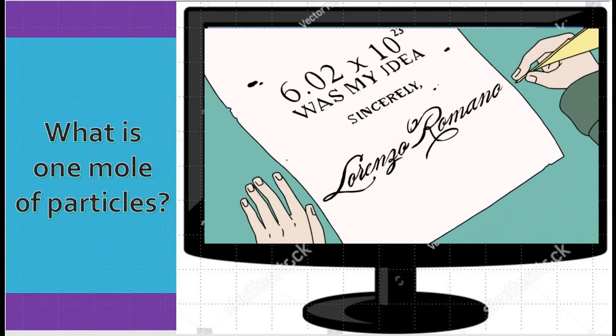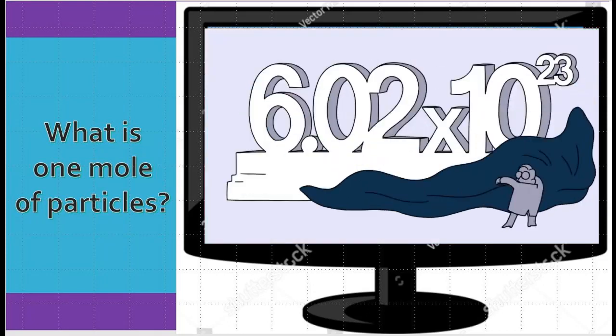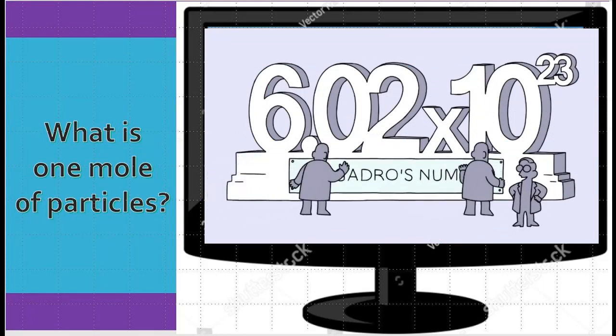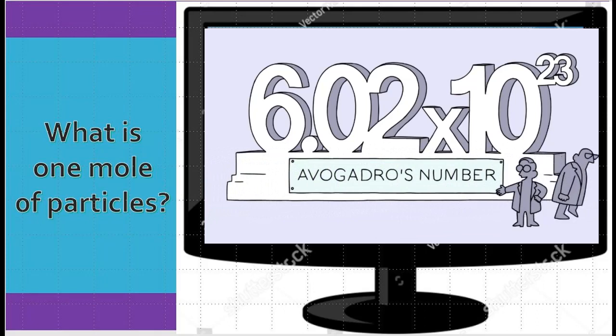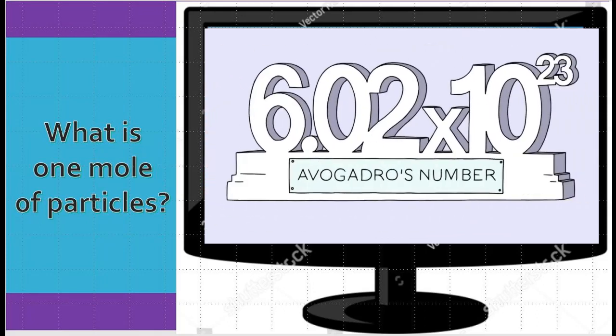Since Lorenzo Romano Avogadro was the first one to come up with this idea, scientists named the number 6.02 times 10 to the 23rd after him. It is simply known as Avogadro's number. Now, back to the mole. Not that mole. This mole. Yep, this number has a second name, the mole.